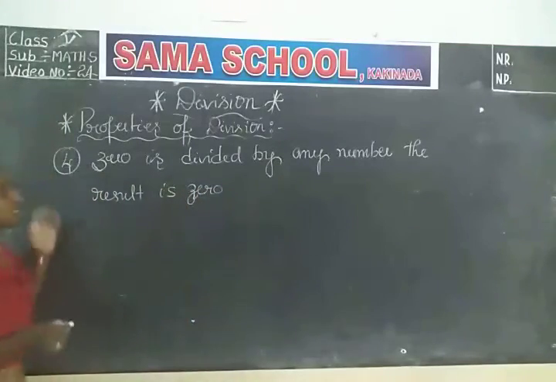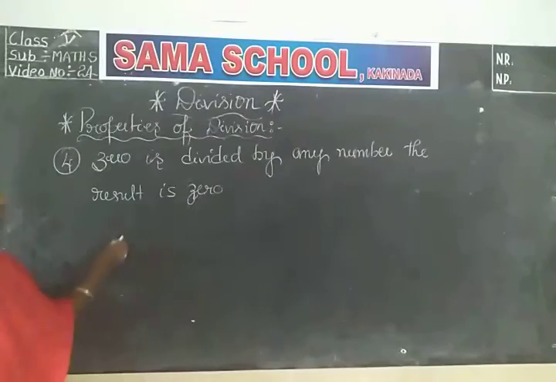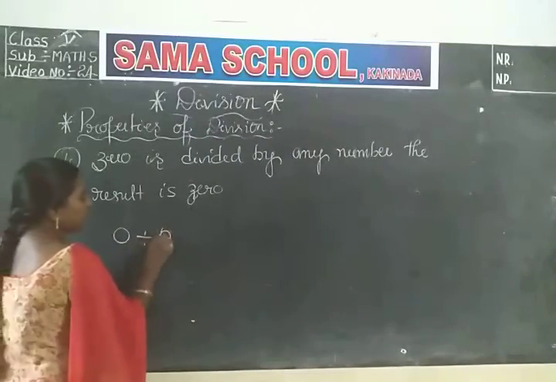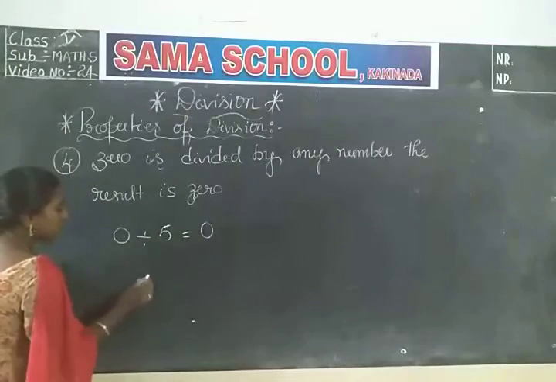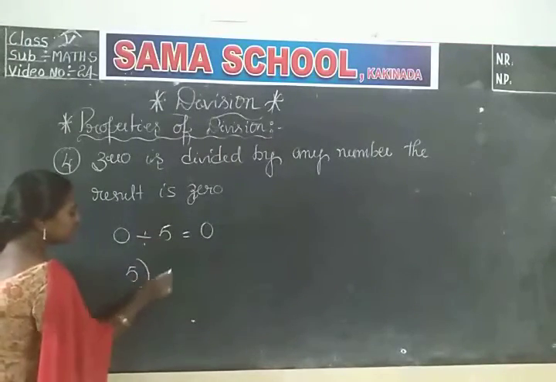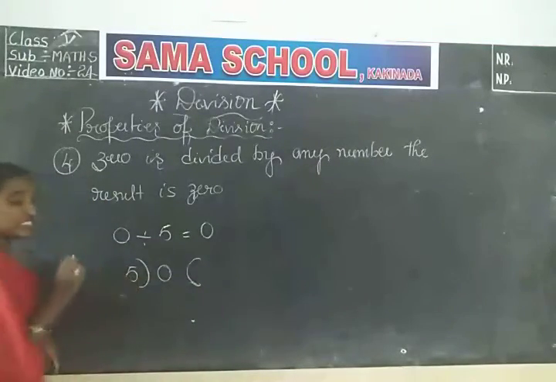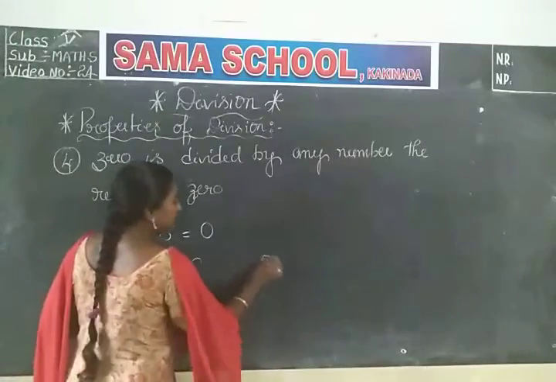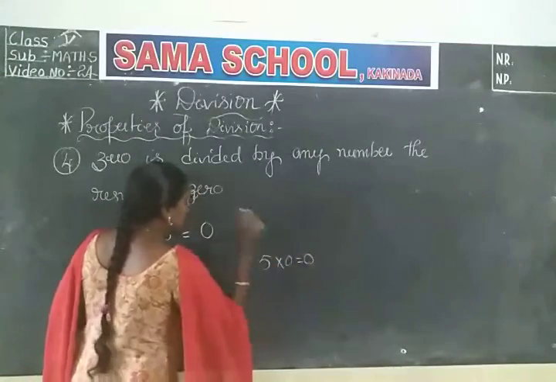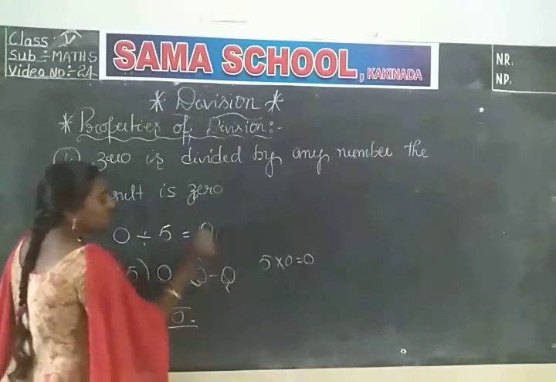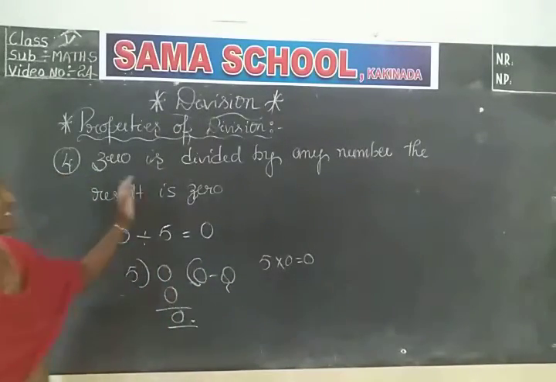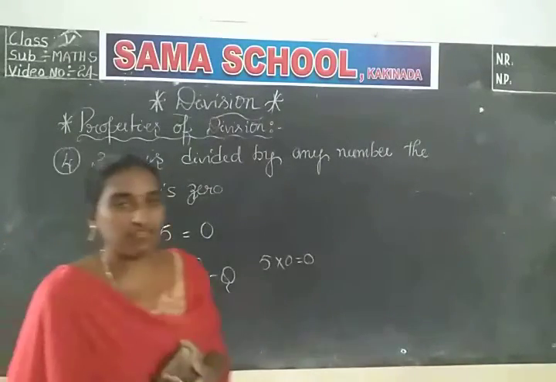Did you understand? 0 divided by 5. Then what will be the result? 0. Why? Because you arrange the numbers like this. In 5 times 0 is there. Do you know that? 5 zeros are 0. So the quotient is 0. If 0 is divided by any number, the result is 0.